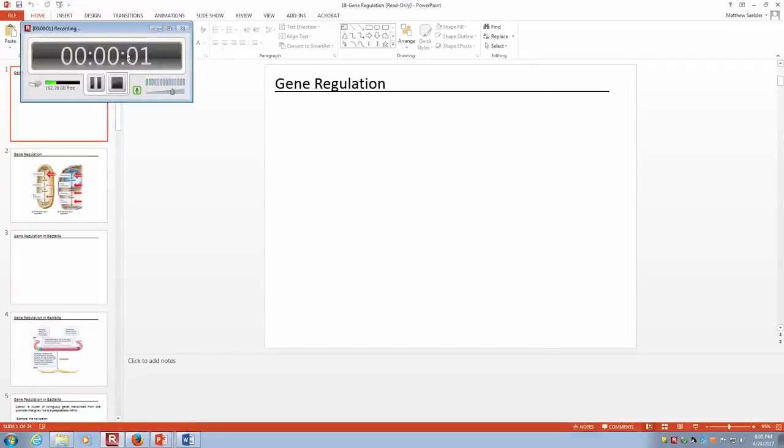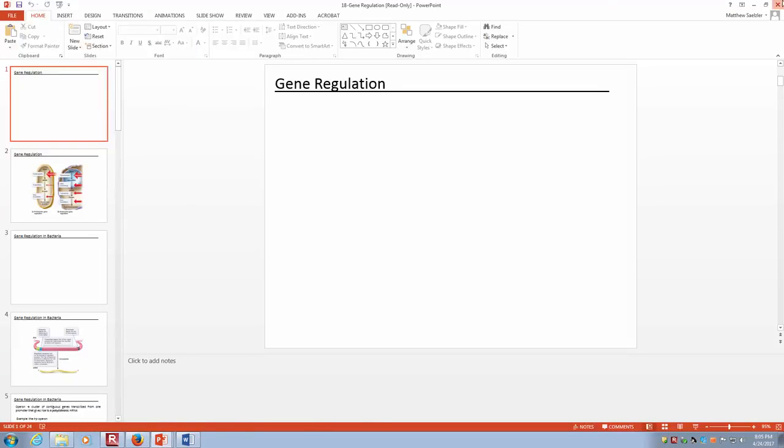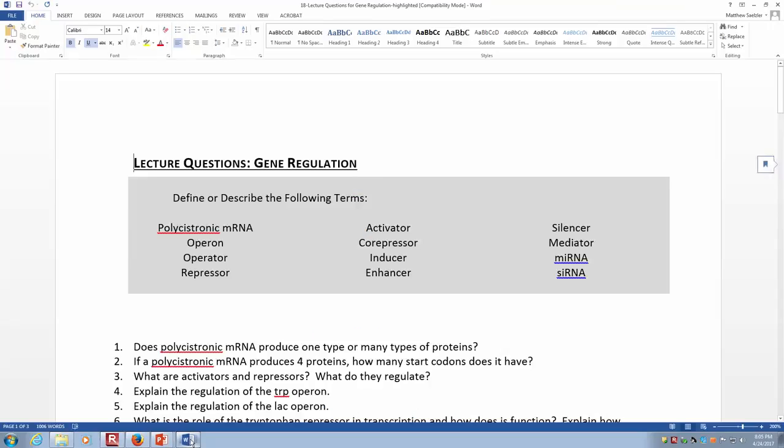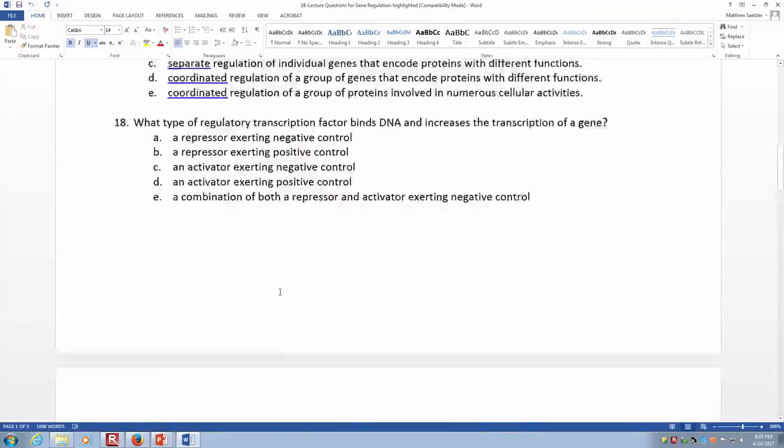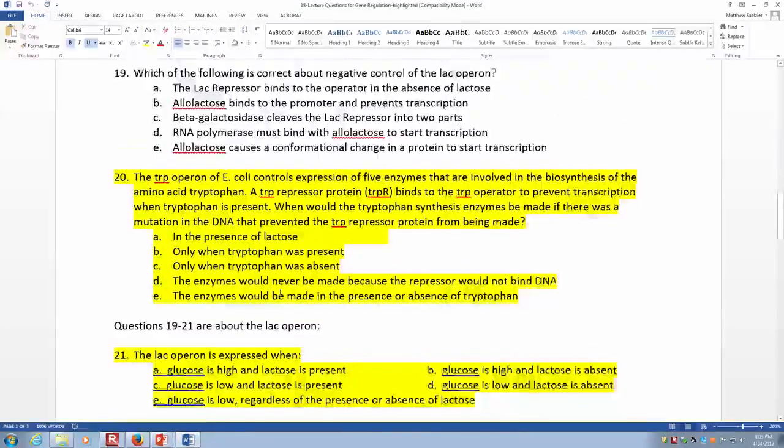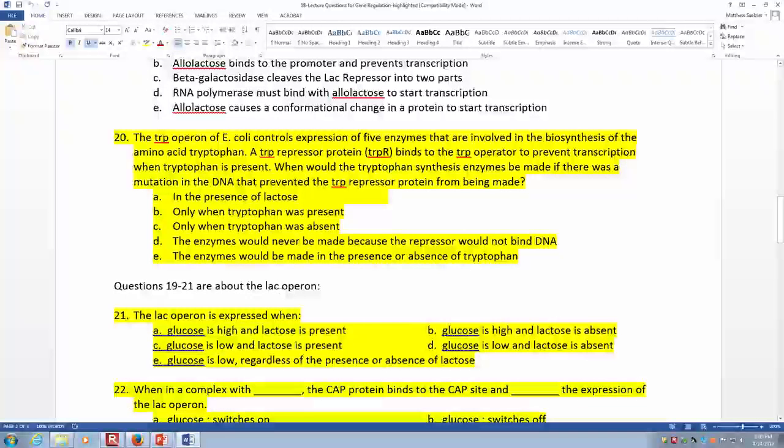Simple and complex patterns of inheritance. So mostly I want to just discuss the lecture questions, or sorry, the multiple choice questions for this topic. So the first one is number 20.